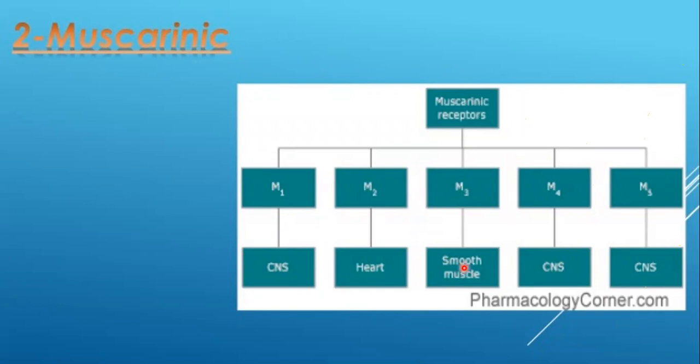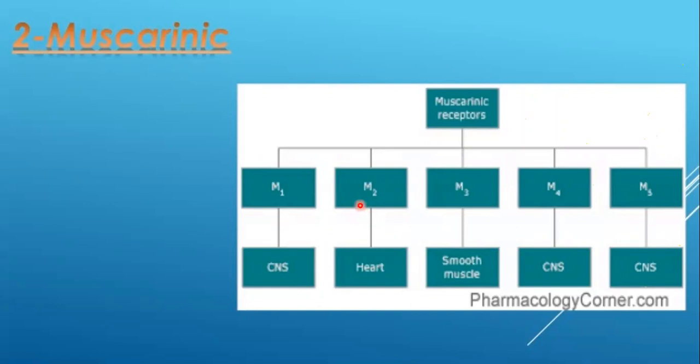So remember, the M2 type and the M3 type of the muscarinic receptor are the two types which are of prime importance, because they are present at the target organs. These are the muscarinic receptors of utmost importance, because the most important actions of the cholinergic drugs are mediated by the M2 and M3 types, right?